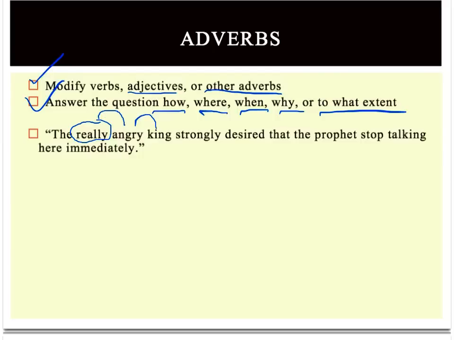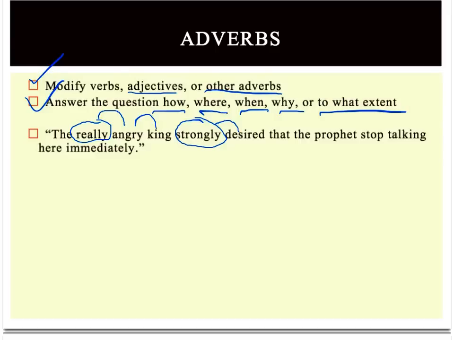So it's an adverb. Now what's that really angry king doing? He's desiring. Desire is the verb in that sentence. How is he desiring? He's desiring strongly. All right? So strongly is an adverb modifying the verb desire. And then he desires that the prophet should stop talking here immediately.